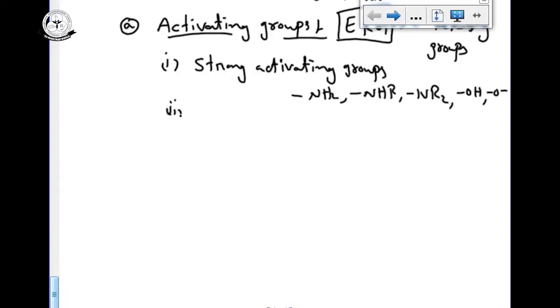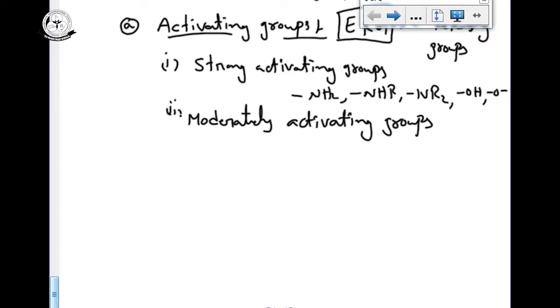Second one is moderately activating groups: NHCOCH3, NHCOR, OCH3, or simply OR.